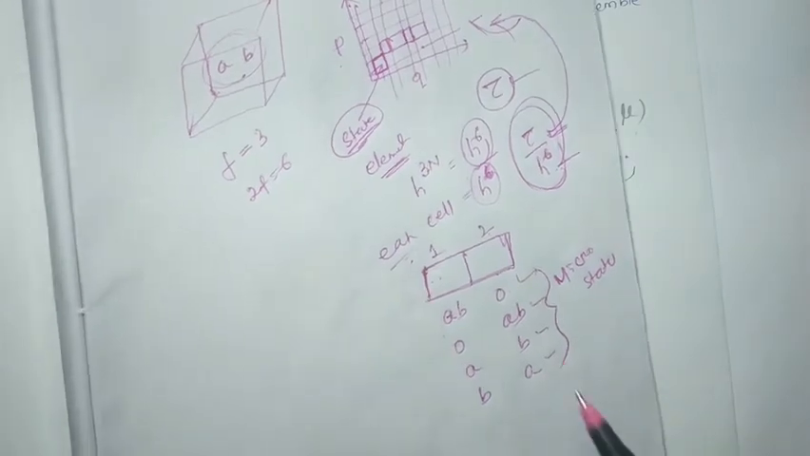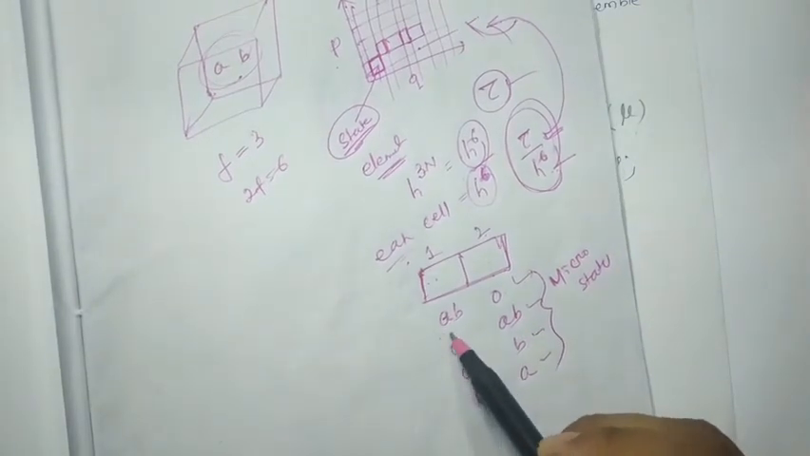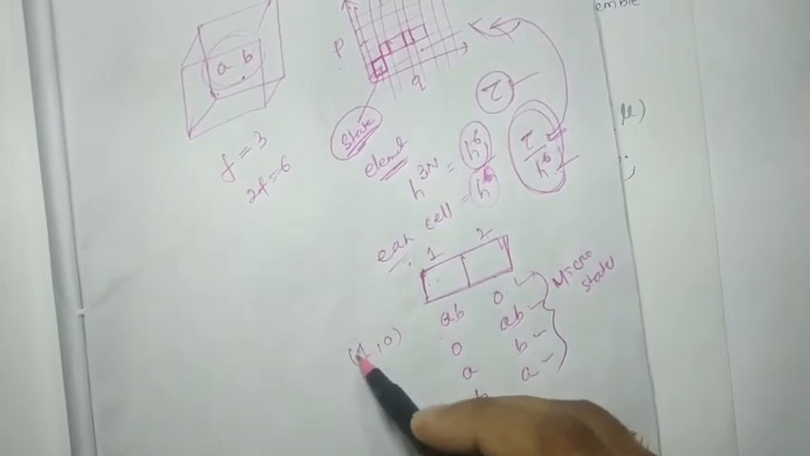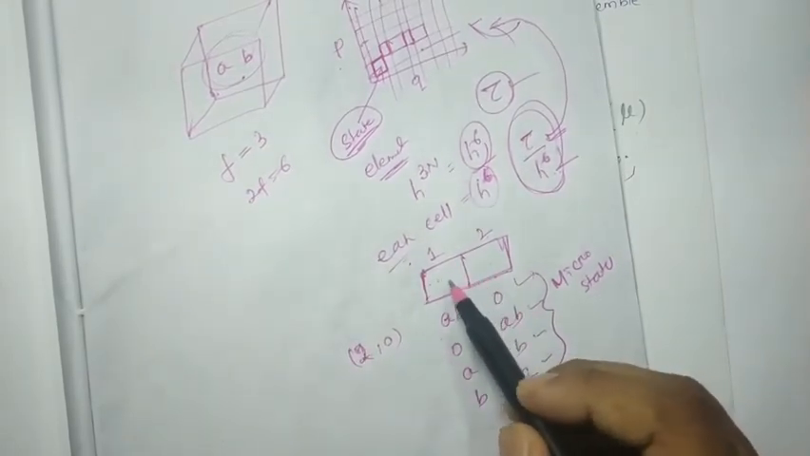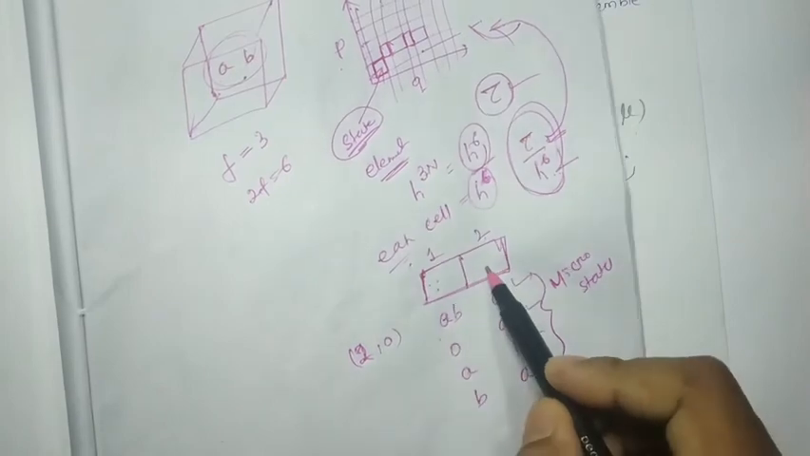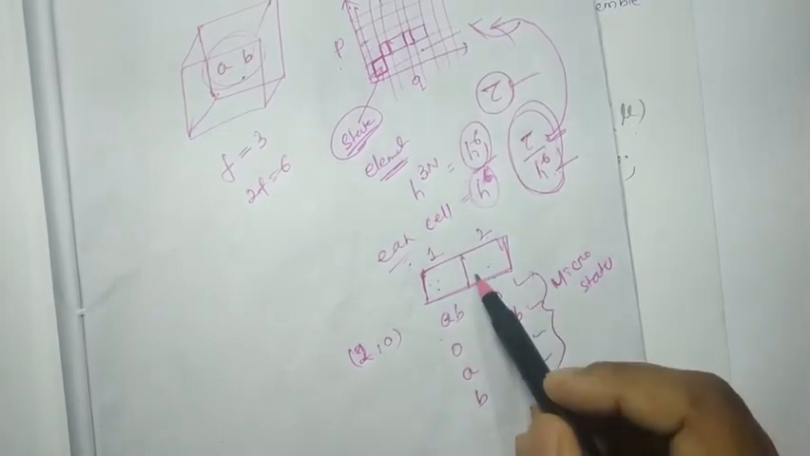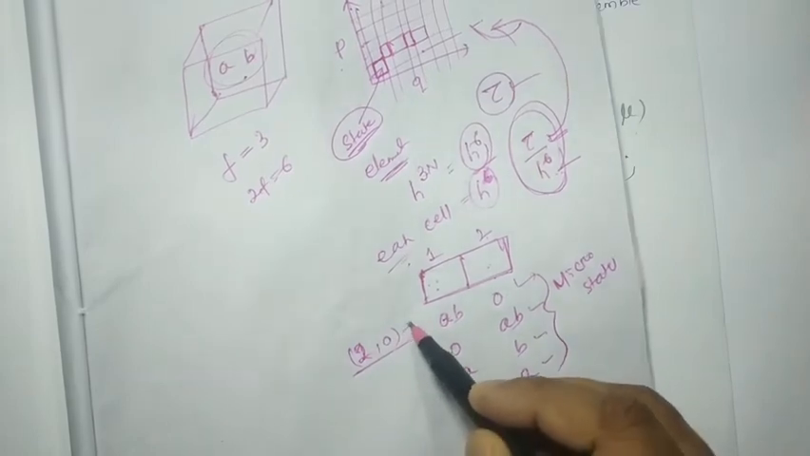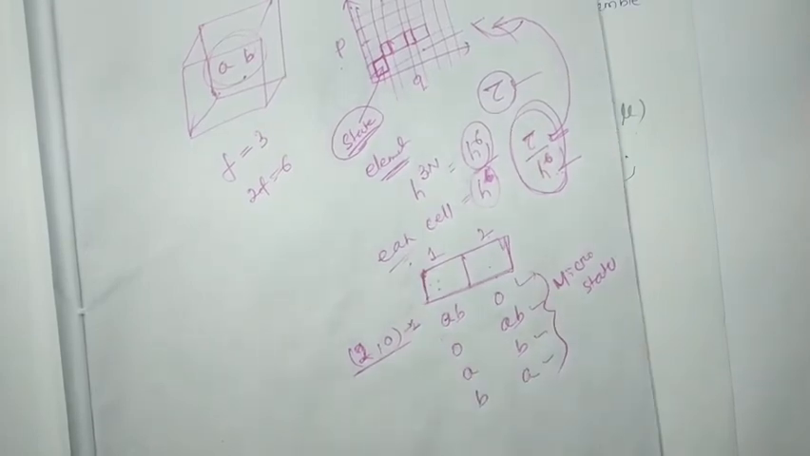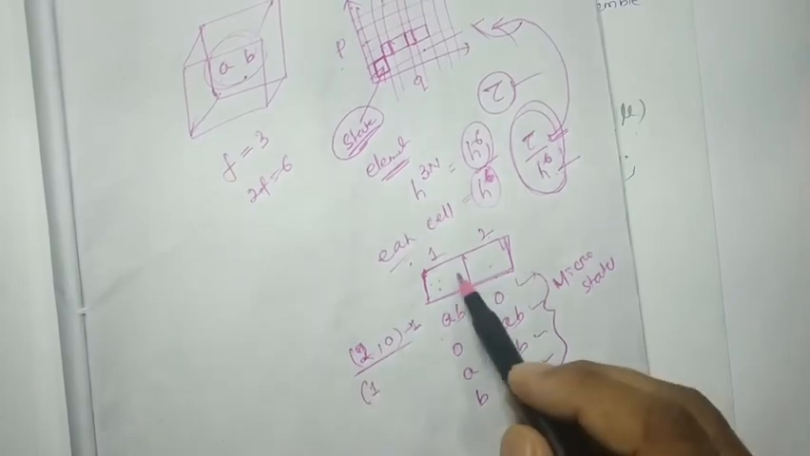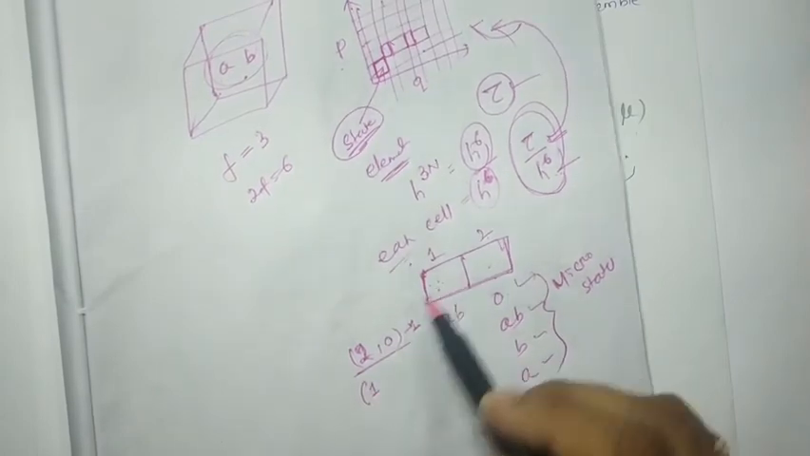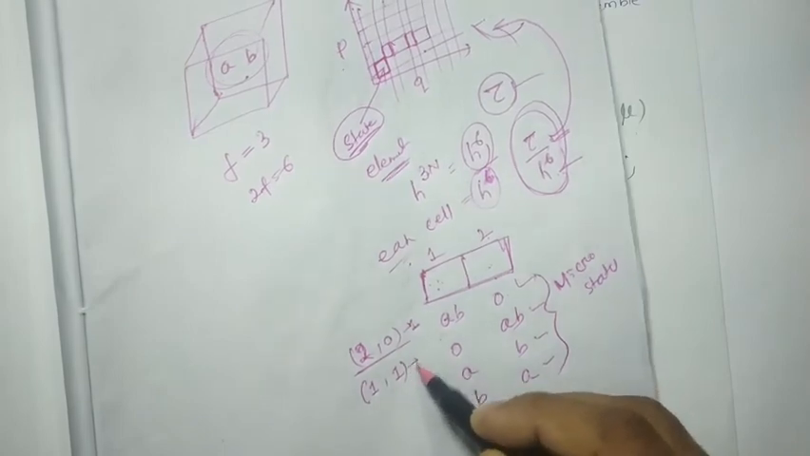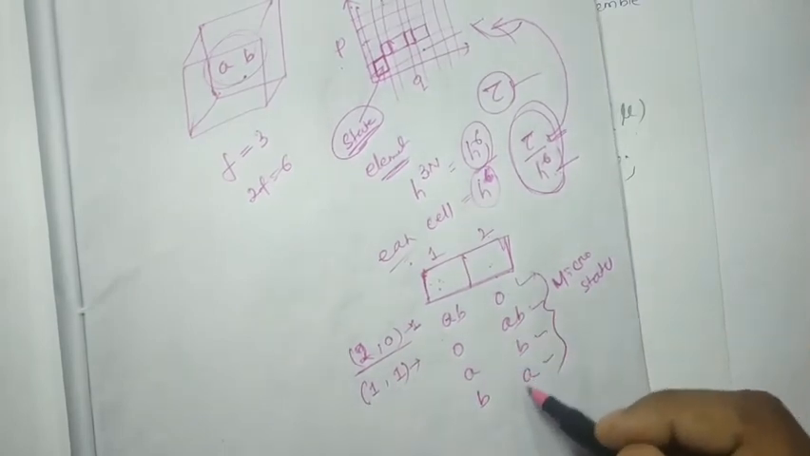Here you can see 2 0 means two particles will be in one compartment and 0 will be in the other compartment. The possible ways is 1. But one particle in one compartment and another particle in the other compartment, the possible number of states will be 2.